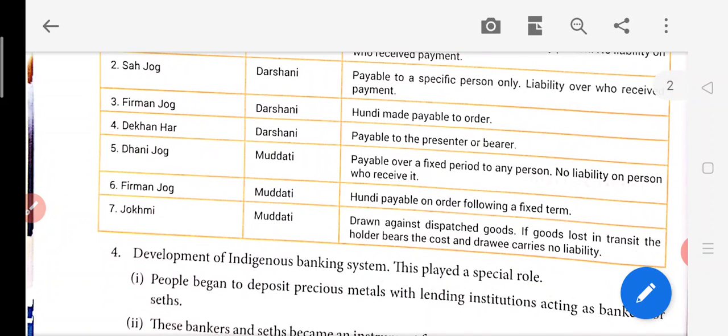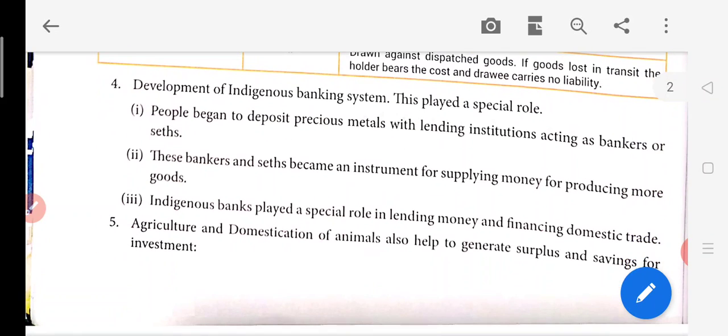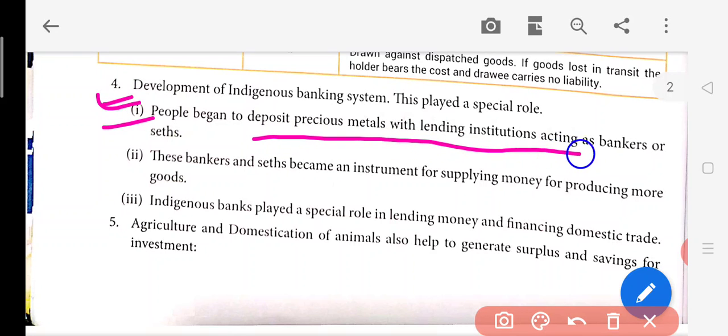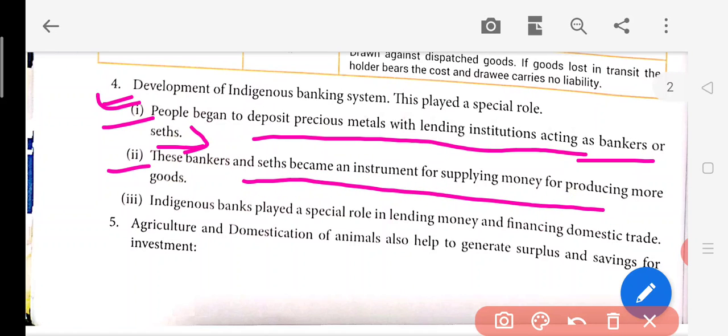Now after this, the development of the indigenous banking system. Here we are going to learn how this indigenous banking system developed over time. So first, the people began to deposit metals with the lending institutions such as bankers or sets. At that time, the sets are called the bankers, indigenous bankers. So the people used to deposit items like gold or silver, and they take the money for doing their businesses. Second, these bankers and sets became the instrument of supply of money for producing more goods.